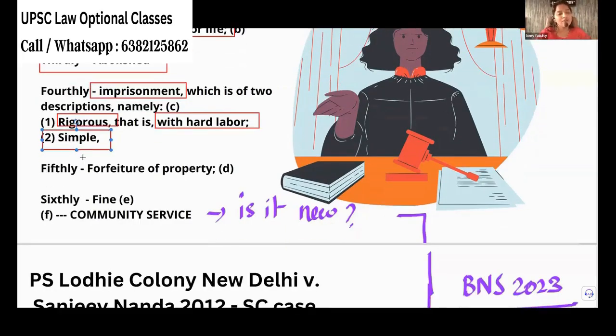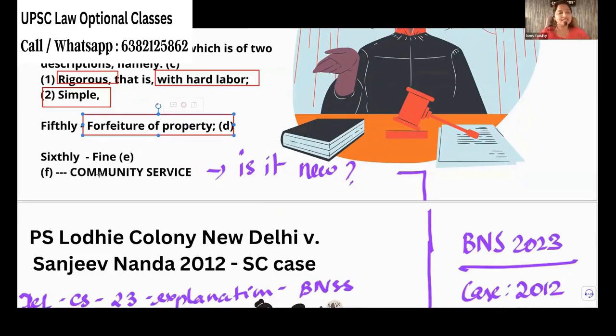And finally, forfeiture of property. So forfeiture of property is where the court will attach the property, take the property away. That's what is called forfeiture of property. And these are all the things given in IPC. But in BNS, we have a bonus. That bonus is the fine we have left. So fine is the last one.